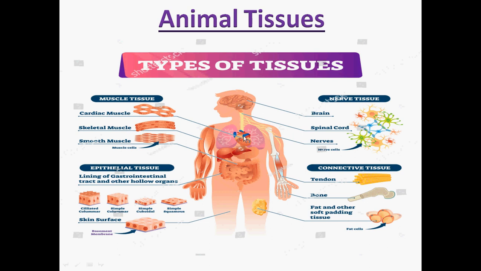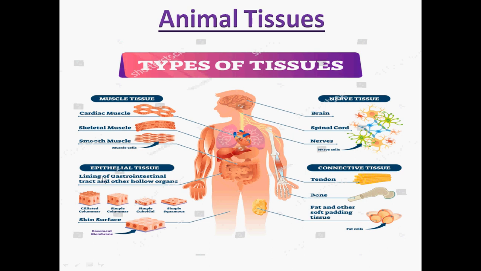If we have to walk or run or blink our eyes, there are some tissues named skeletal tissue which act as a voluntary tissue, under the control of the particular human being. Similarly, the smooth muscle tissues are present in the iris of the eye, and even in the alimentary canal and the urinary bladder, which helps in the transport of food from the esophagus to the stomach. In this way, there are some muscle tissues which help in the movement and action of different body parts and organs in the body of a human being.